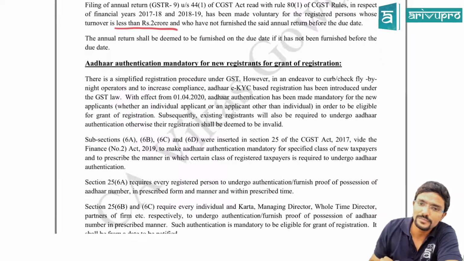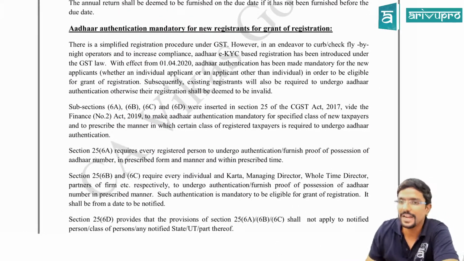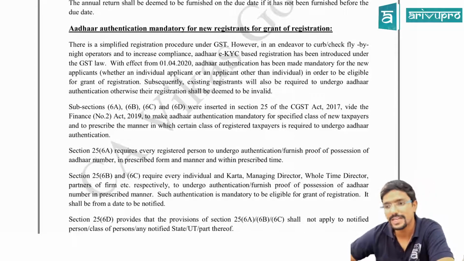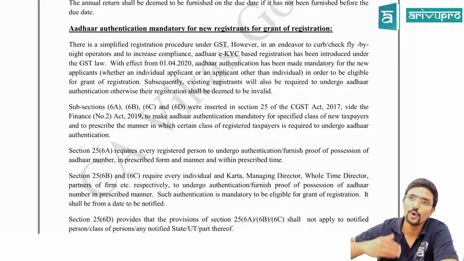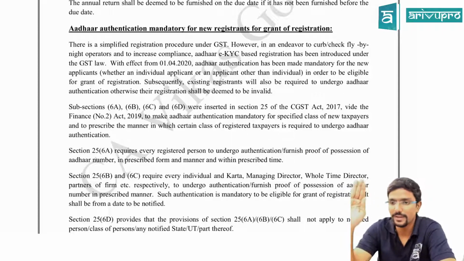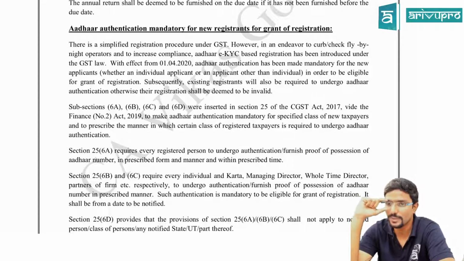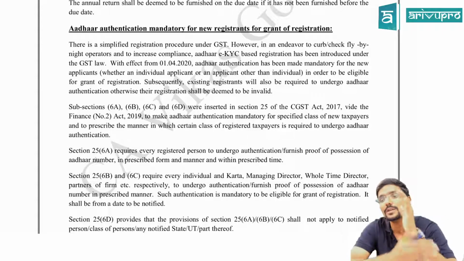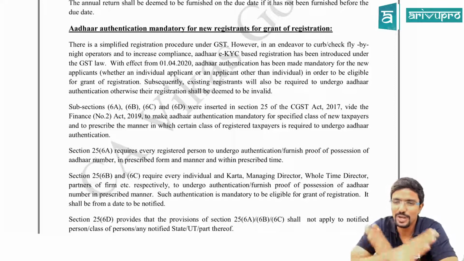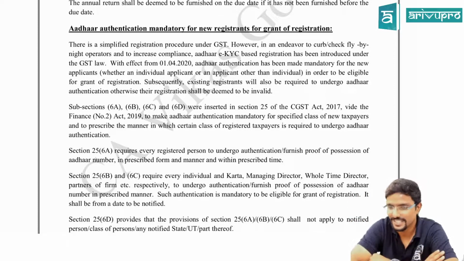Clear? Next, Aadhaar authentication mandatory for new registrants for grant of registrations. Even in income tax, we saw something like this. If you don't have PAN, but you are supposed to give PAN, if you give your Aadhaar also, it's fine. But once you give your Aadhaar, that will be assumed to be an application for PAN, and PAN will be allotted for you. This is what the amendment was for income tax. What they are trying to say in GST is Aadhaar authentication. That means you have to link your Aadhaar to your GSTIN, that is GST identification number.